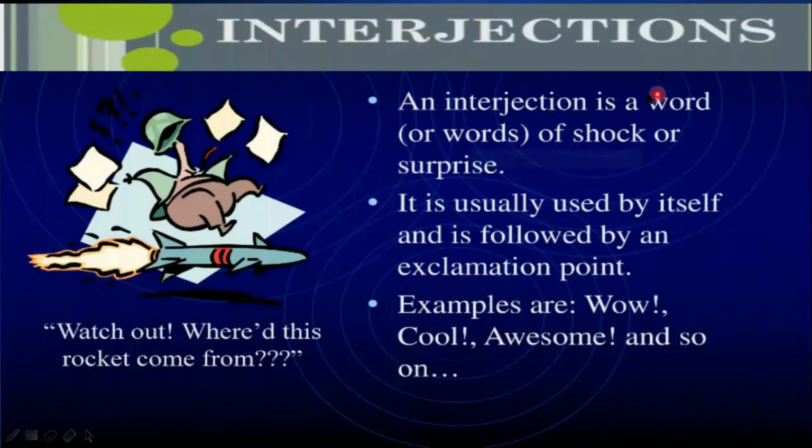Here comes interjections. An interjection is a word or words of shock or surprise. It is usually used by itself and is followed by an exclamation point. Examples are wow, cool, awesome, and so on.